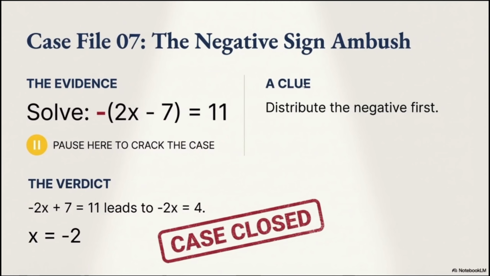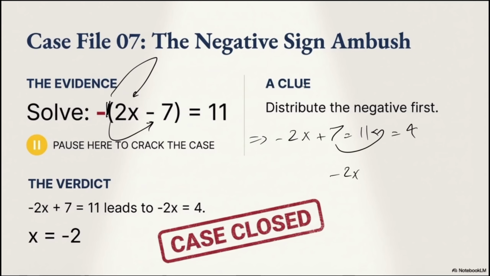Let's move to the next one, the negative sign ambush. So solve this kind of equation. The important thing you have to know is that when I have a negative number and there's nothing beside it, it actually means negative 1. So negative 1 multiplied by 2x and negative 1 multiplied by negative 7 gives us negative 2x plus 7 equals 11. At this point, if I move this 7 over here, 11 subtracted by 7 is going to be 4. So negative 2x equals 4, and if I solve this one, x would be negative 2.